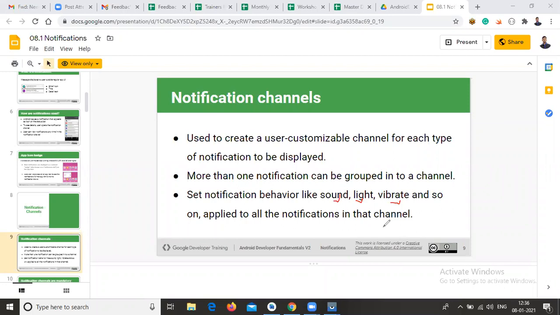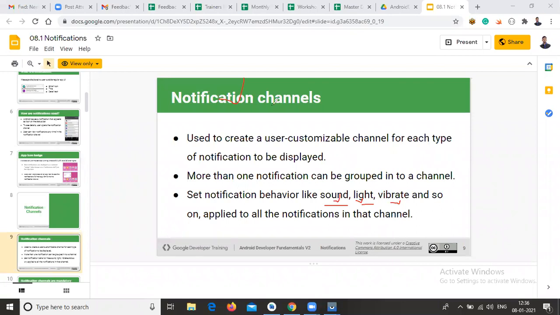In case you have any customizable light or customizable sound, you can create these sounds and lights in our notification channel. Whatever properties we can add, we need to add in our notification channel. So these are the advantages of creating the notification channel.